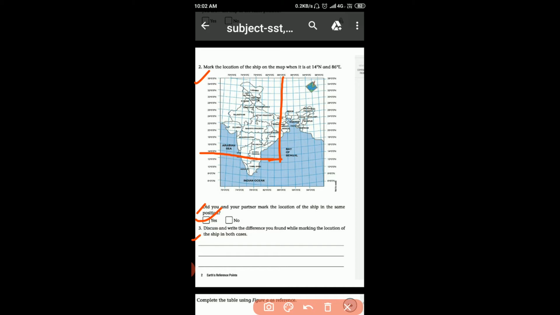Again a question. Discuss and write the difference you found while marking the location of the ship in both cases. Discuss and write the difference.